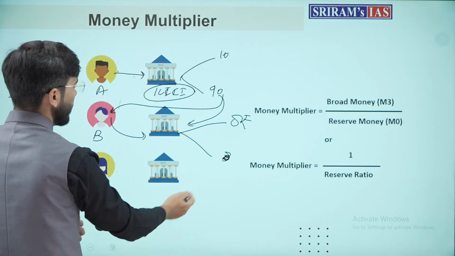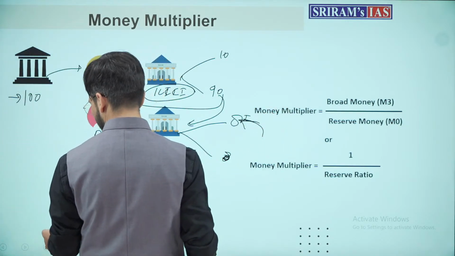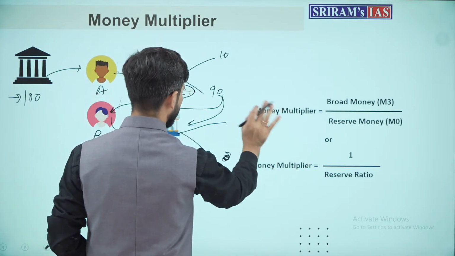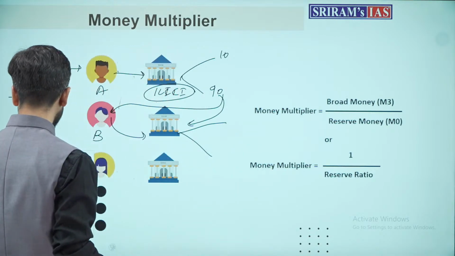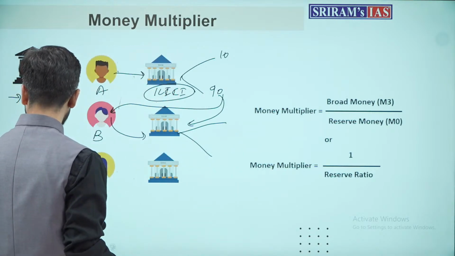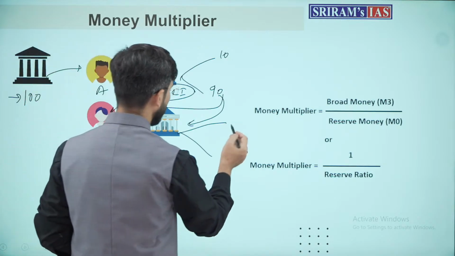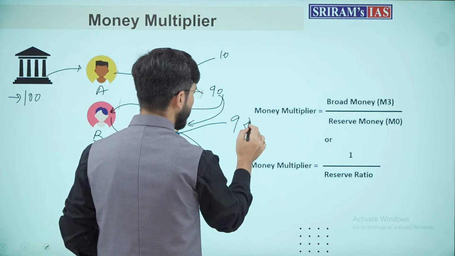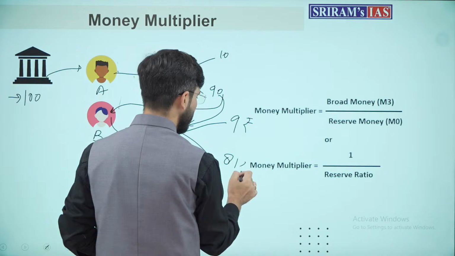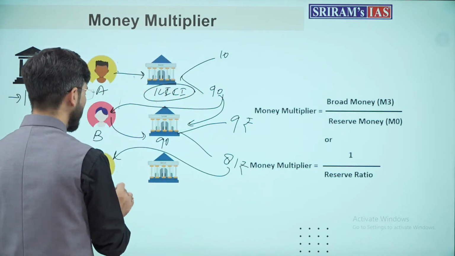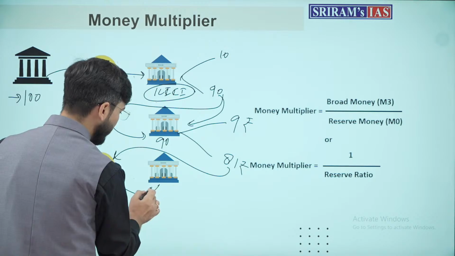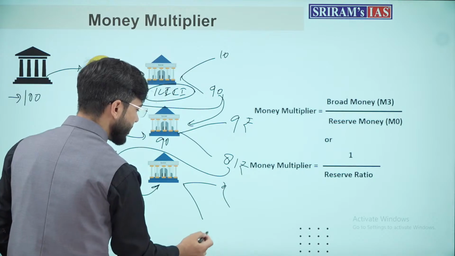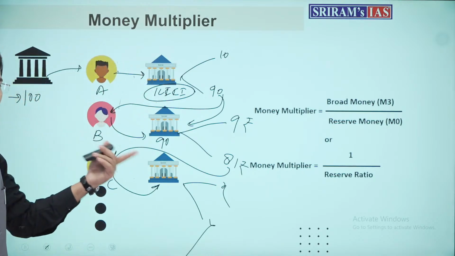Because he has now got the 90 rupees loan, he deposited 90 rupees into the bank. The bank will create a 9 rupee reserve and will lend out 81 rupees in the market. Again, this will go to a person C. He will again deposit these 81 rupees into the bank. This bank will create X amount of reserve and lend out Y amount of money into the market.